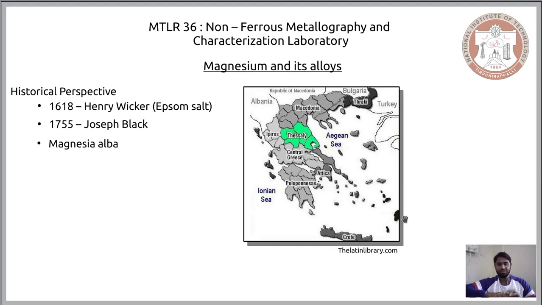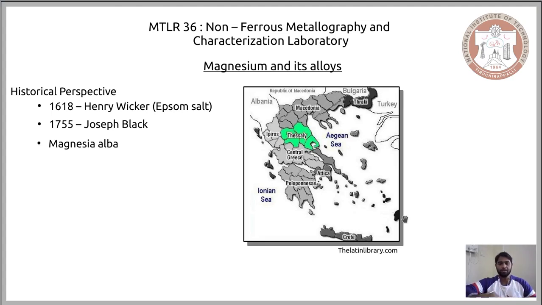In this process, they used something called magnesia alba. They didn't know what it was, but they knew that it was silver-like in appearance, and it came from a place called Magnesia in Thessaly state of Greece. So, since this silver-like material came from Magnesia in Thessaly of Greece, they named it magnesia alba, and this was known to Joseph Black, and he used magnesia alba and he separated the first magnesium